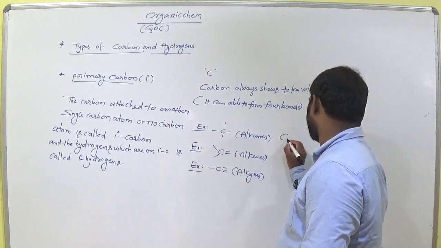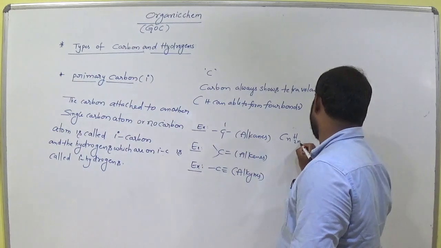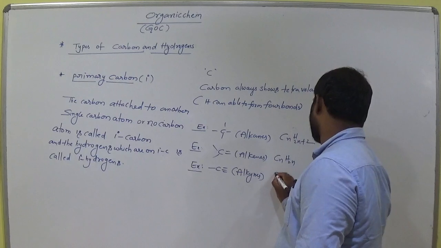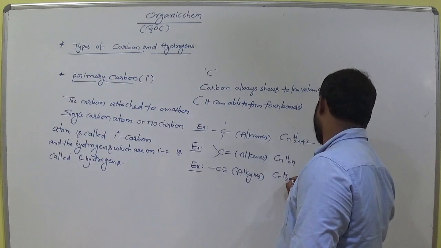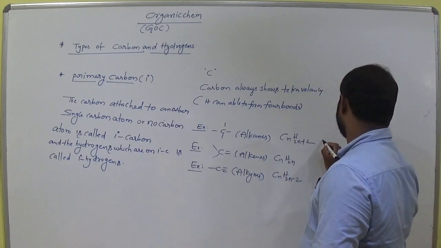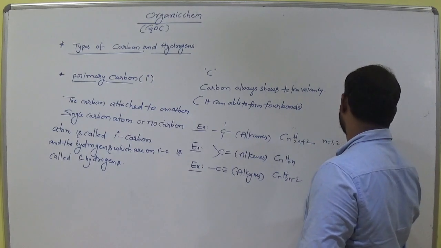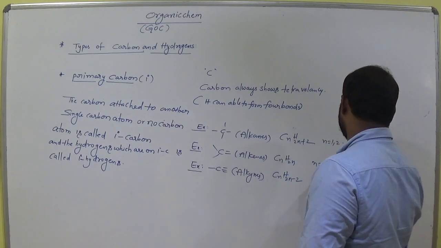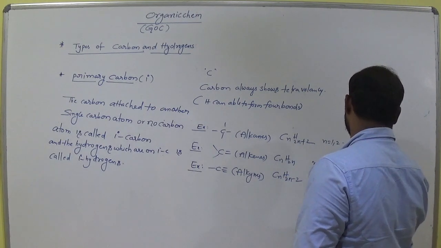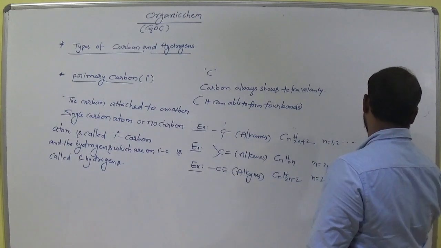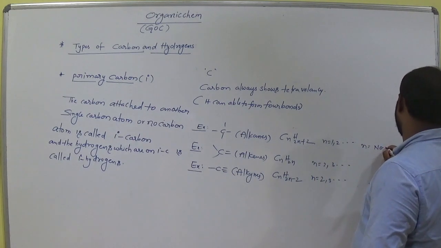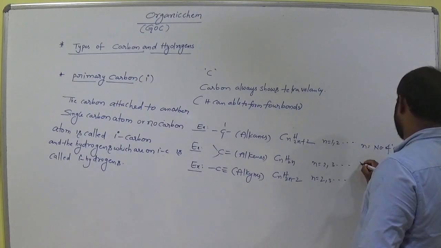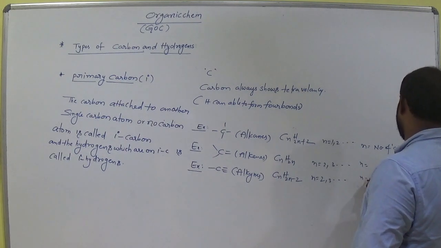Suppose for alkanes, all are single bonds. What is the general formula? CnH2n+2. For alkenes, CnH2n. For alkynes, CnH2n-2, where n is the number of carbon atoms.